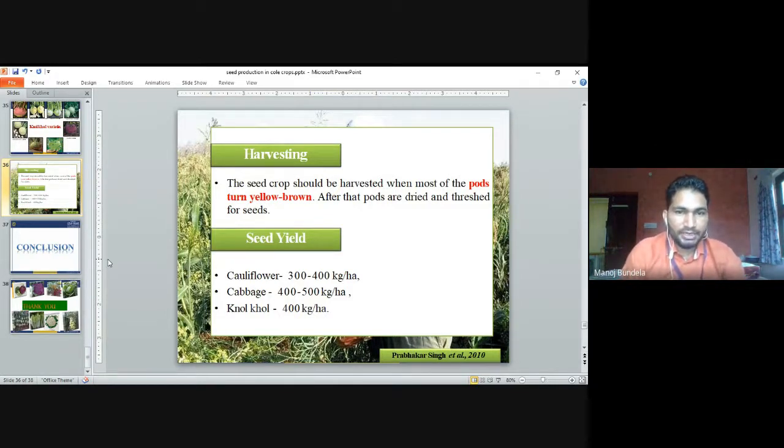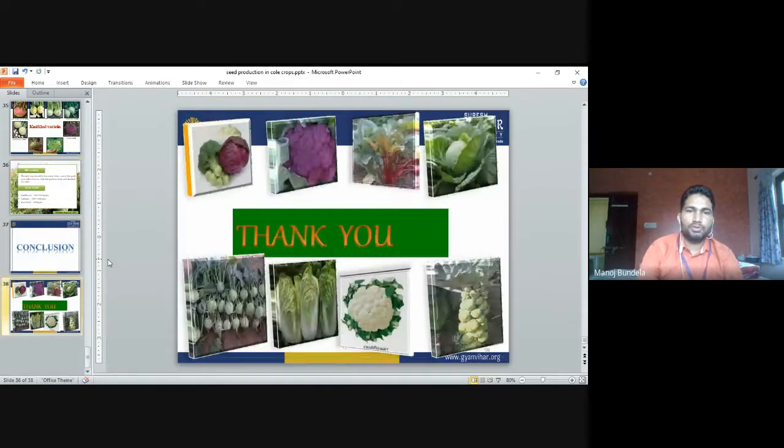The seed yield in cauliflower is 300 to 400 kg per hectare. In cabbage, 400 to 500 kg per hectare. And in knol khol, 400 kg per hectare. So this is the total yield of different crops: cauliflower, cabbage, and knol khol. The highest is in cabbage, 400 to 500 kg per hectare, knol khol 400, and cauliflower 300 to 400 kg per hectare. So this is all about seed production in cole crops.